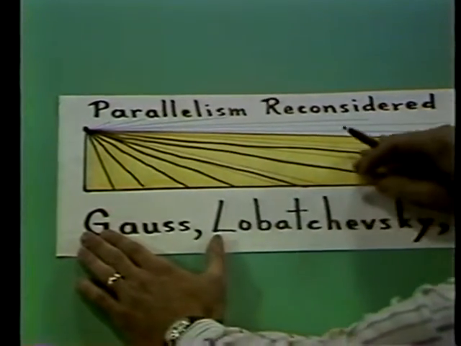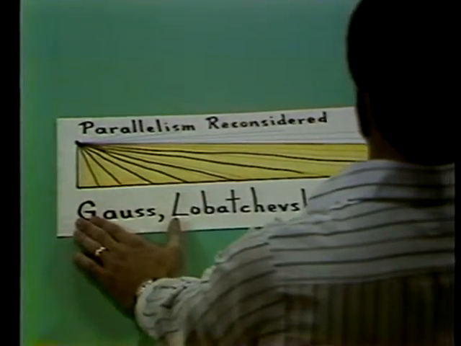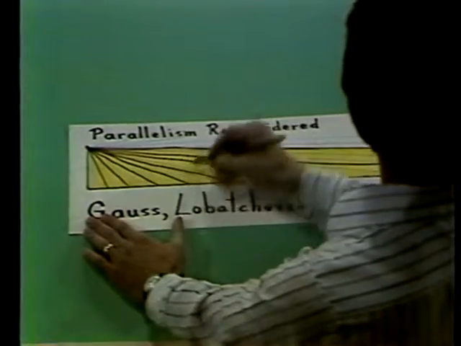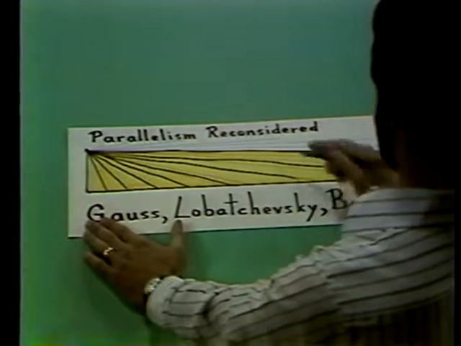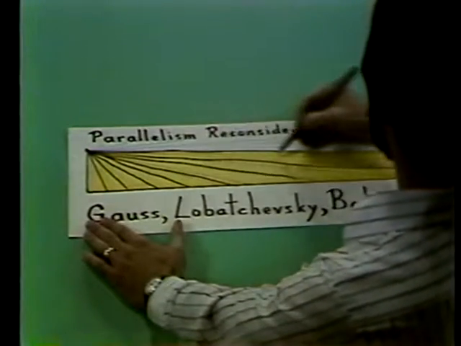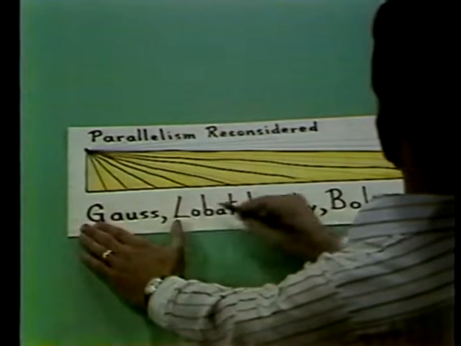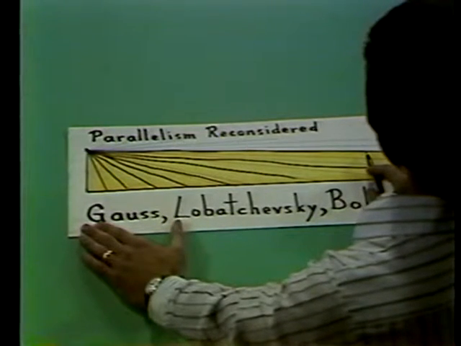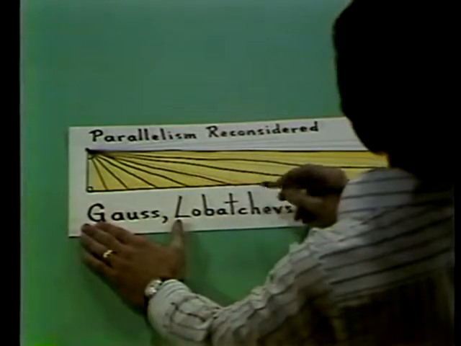Now, sooner or later, you must come to a point, and I've indicated this by this top line here. There must be a line which will separate all the other lines into two categories. All the lines below this one will intersect the bottom. All the lines above it will not intersect. This line that separates the two families is called a parallel. And according to these three mathematicians, there's no reason necessarily why this line has to satisfy the Euclidean hypothesis that the angles down at the bottom and up at the top must add up to 180 degrees.